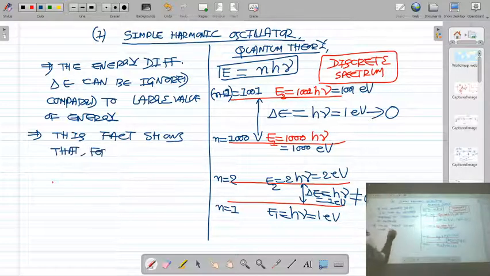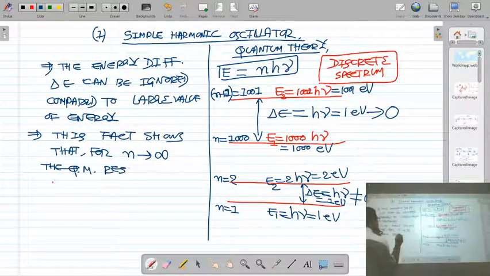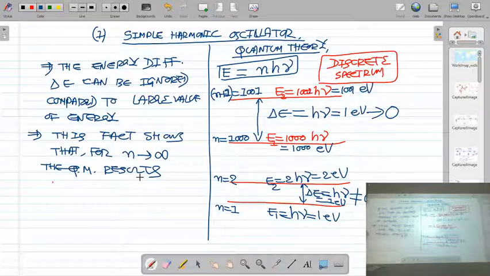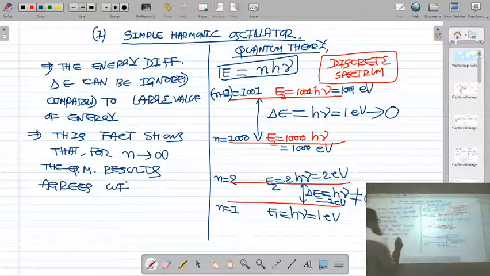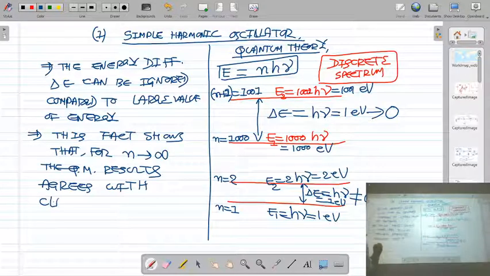for n tends to infinity, means for higher quantum number, the quantum mechanical results agree with classical results.